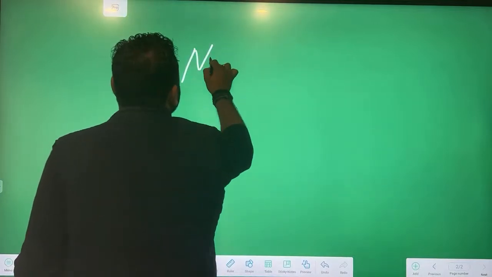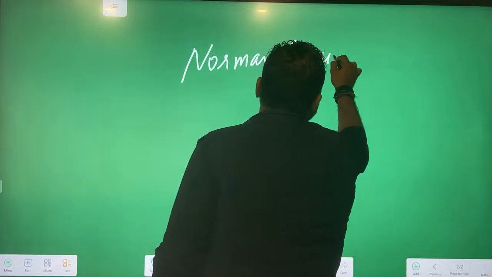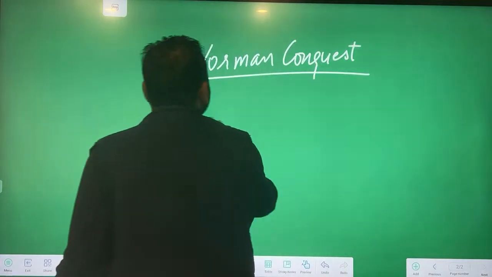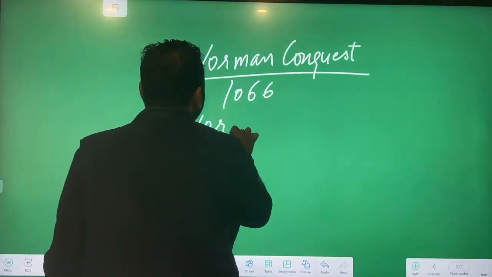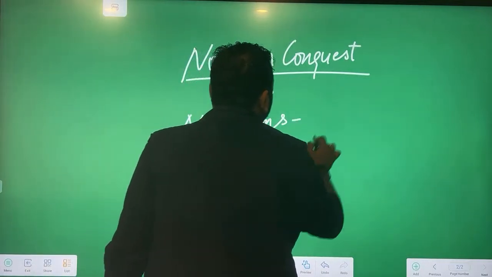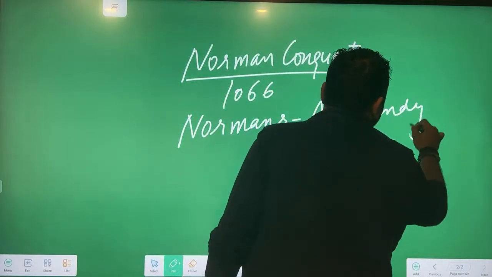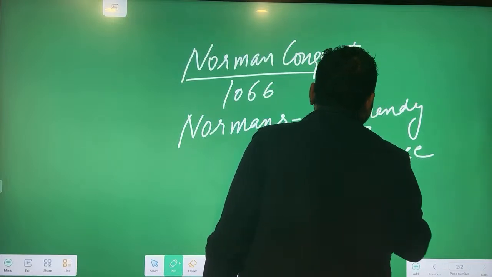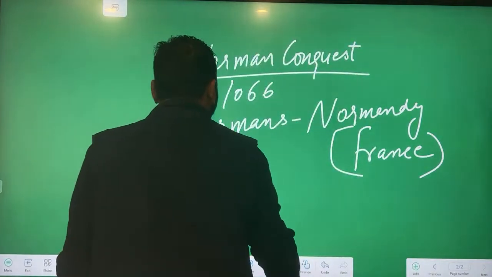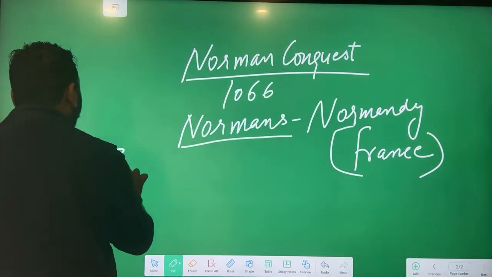Now we are dealing with the Norman Conquest, one of the most important events in British history, which took place in 1066 when the Normans who came from the Normandy area of France attacked the Anglo-Saxons. Normandy is a territory in France. Now, the story behind this is that the Anglo-Saxon king Edward,